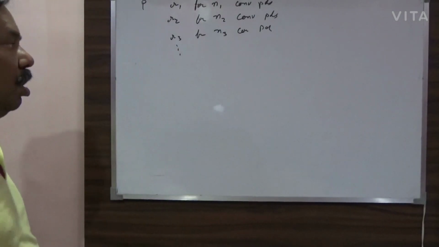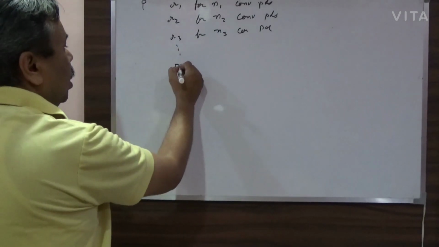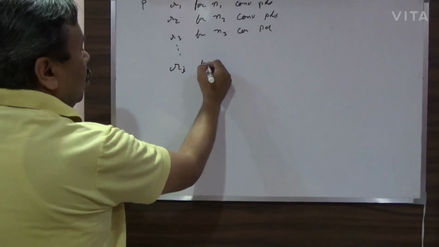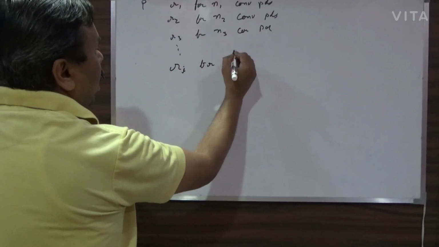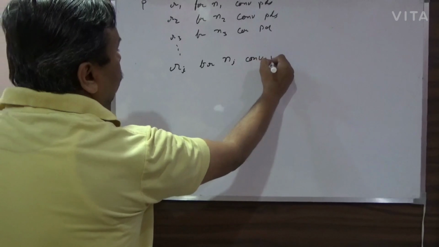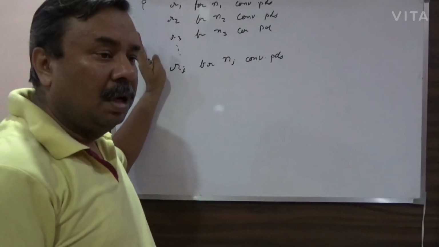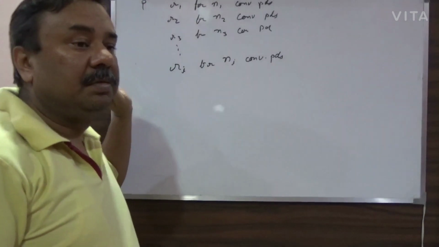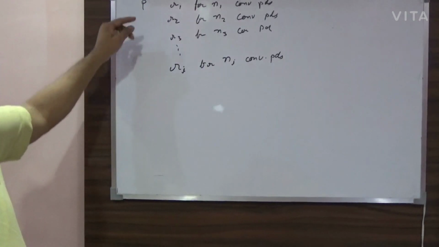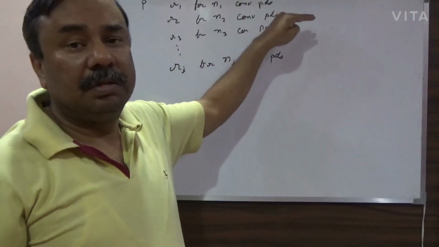It keeps on changing and it becomes Ri for Ni number of conversion periods. Okay. How do we calculate? First, I will start from the first one.